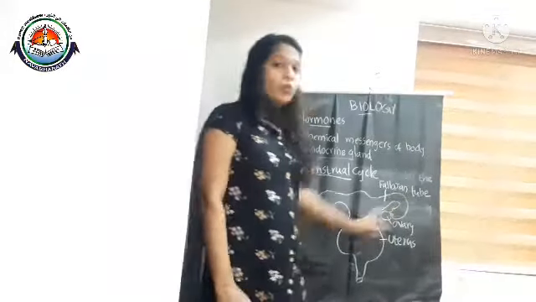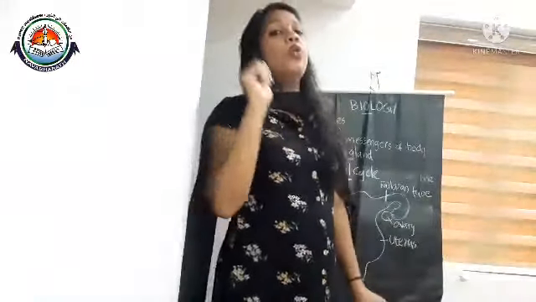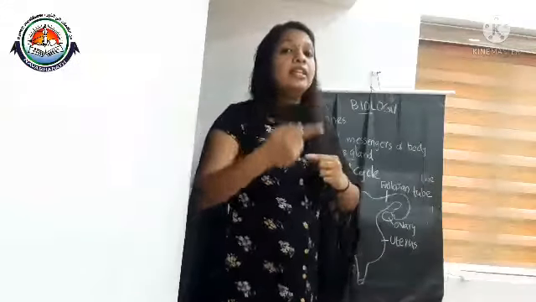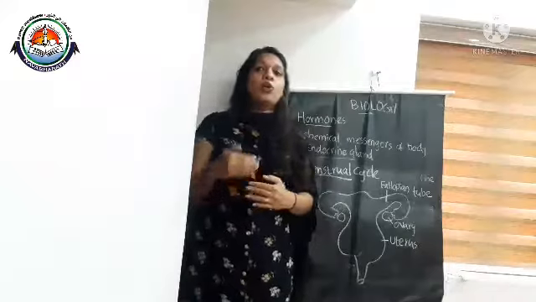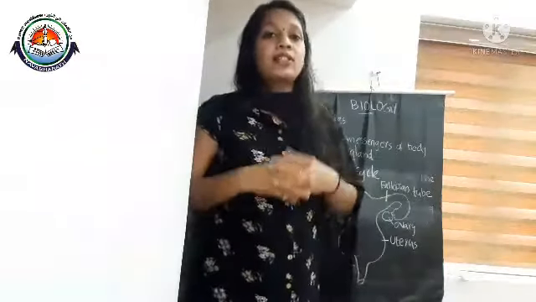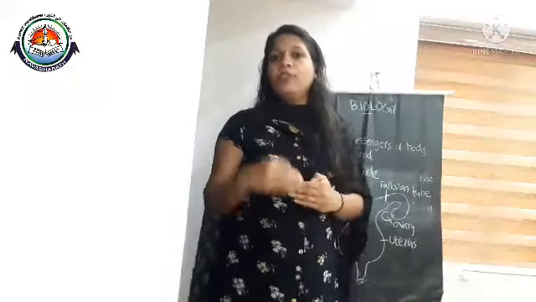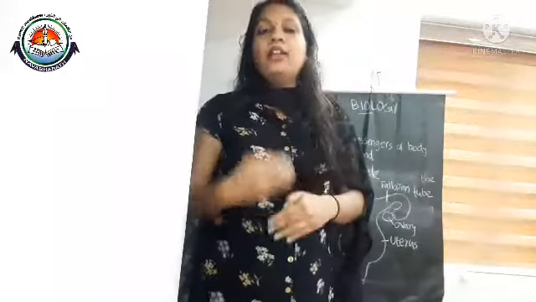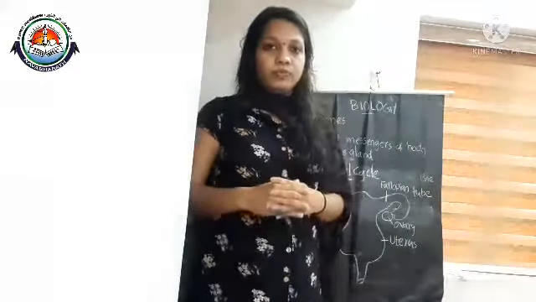From one of the ovaries, one mature ovum is released in every 30 days gap. That process of releasing an ovum or egg from the ovary is called ovulation. What is meant by ovulation? The release of an ovum or egg from the ovary is called ovulation.